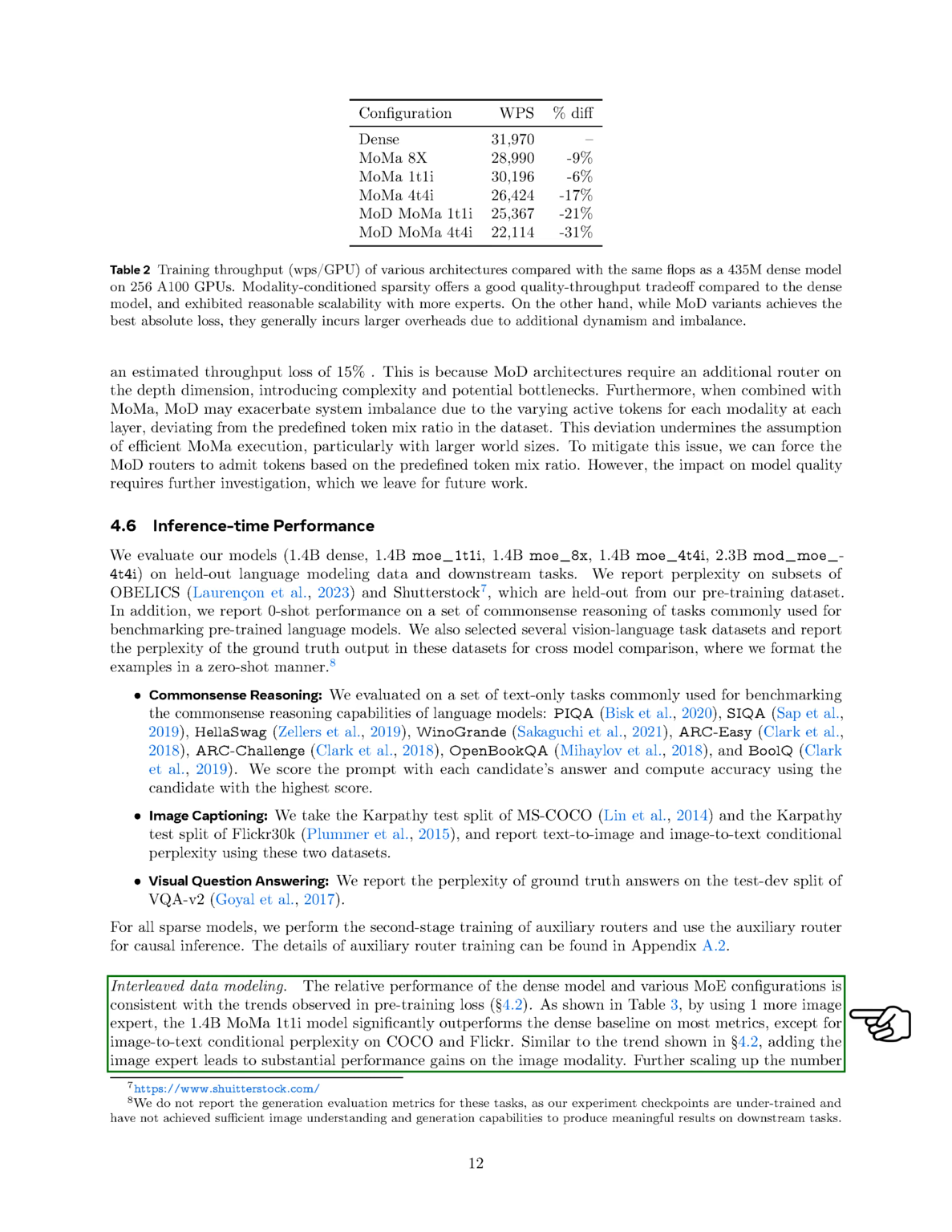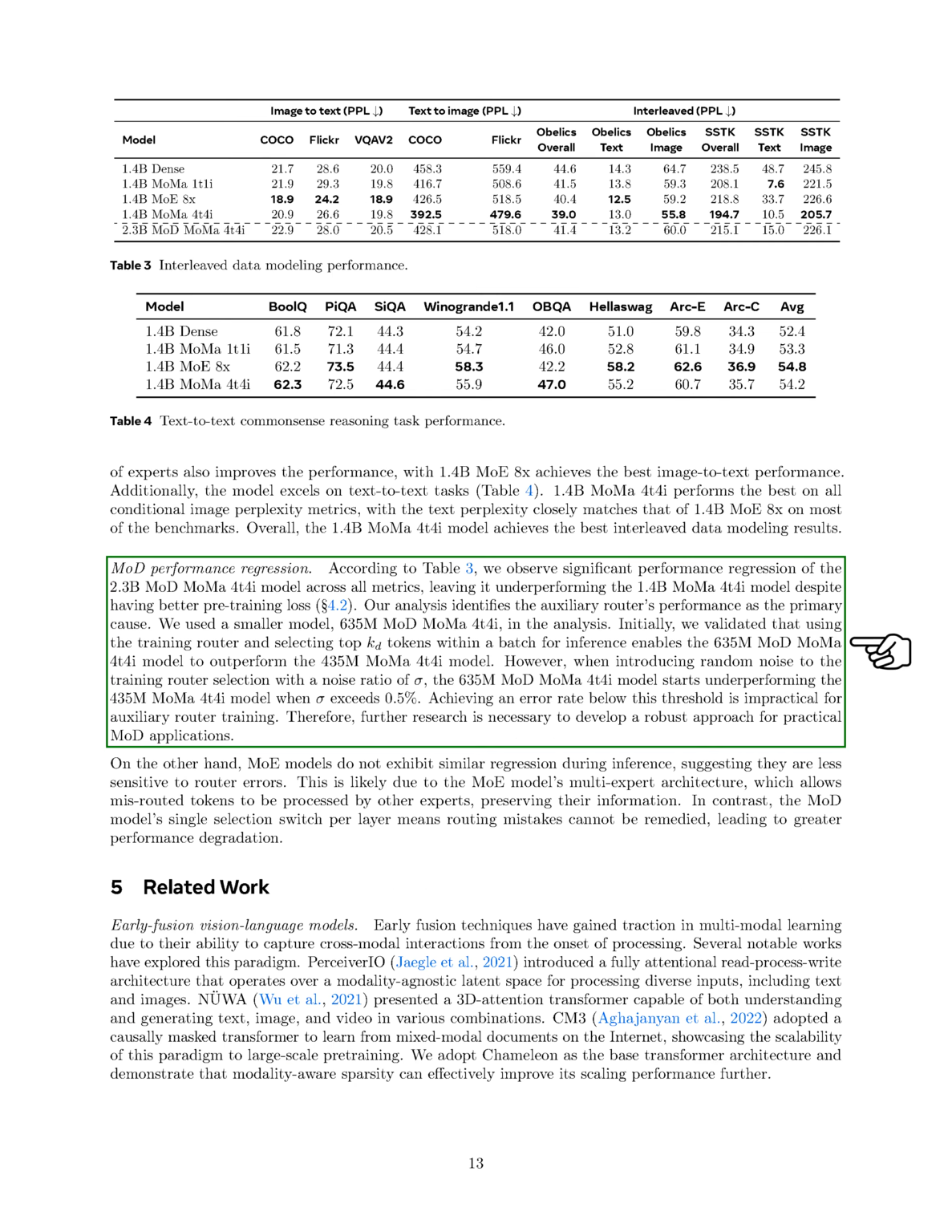Section: MoD Performance Regression. In this section, we discuss the performance regression observed in the 2.3 billion parameter MoD MoMa 4T4I model, as shown in our table. Despite having a better pre-training loss, this model underperforms compared to the 1.4 billion parameter MoMa 4T4I model across all metrics. Our analysis points to the auxiliary router's performance as the main issue.